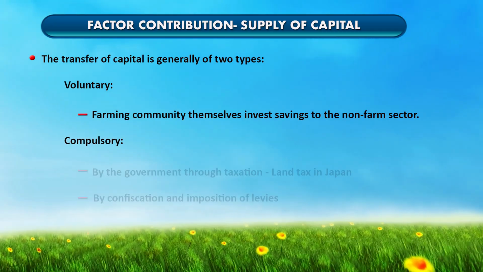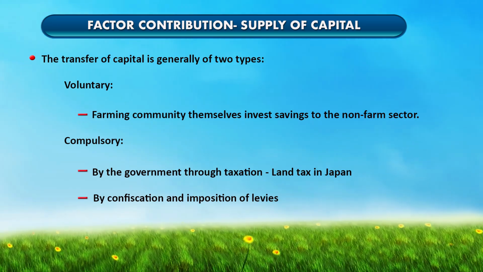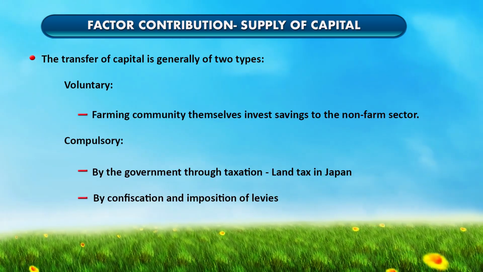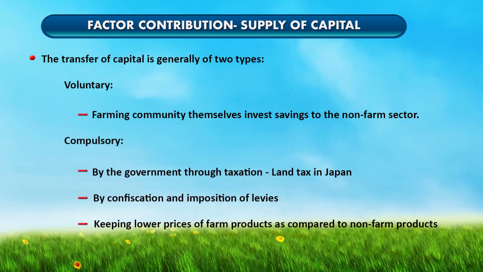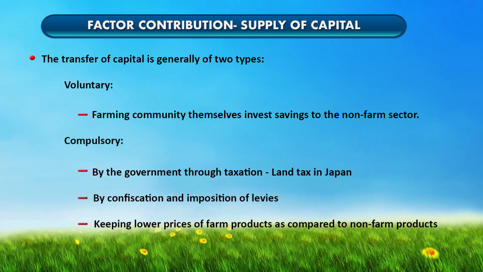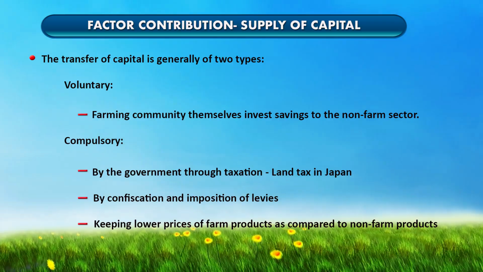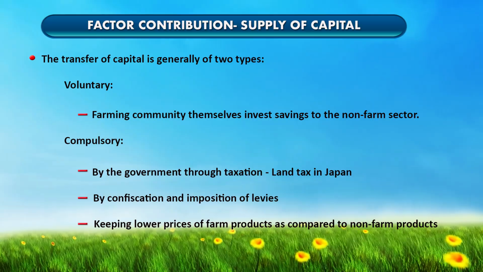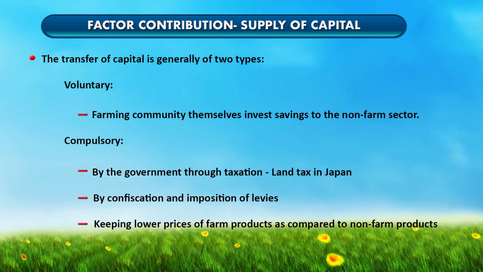Here the government, through taxation like the land tax in Japan, confiscation and imposition of levies on the agriculture sector, or sometimes keeping farm prices lower compared to the non-farm sector, gives more favorable terms for the non-farm sector. In this way, the farm sector provides capital support for the non-farm sector.